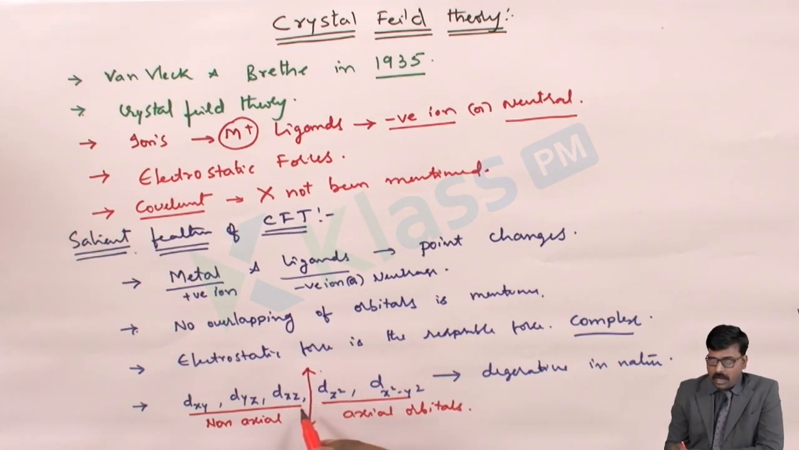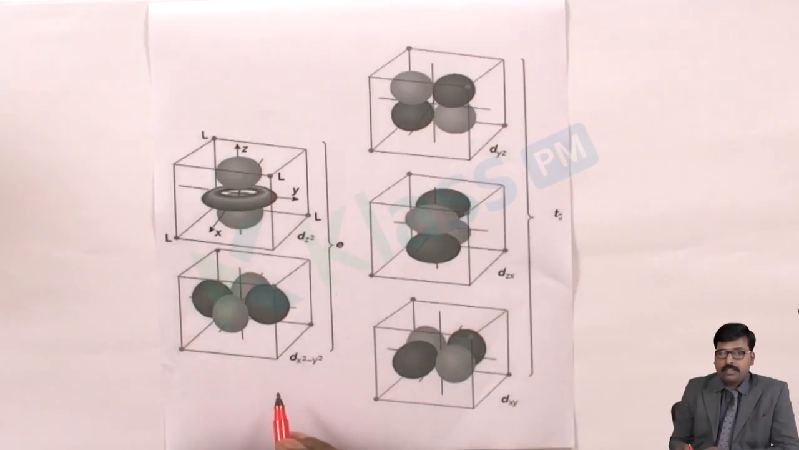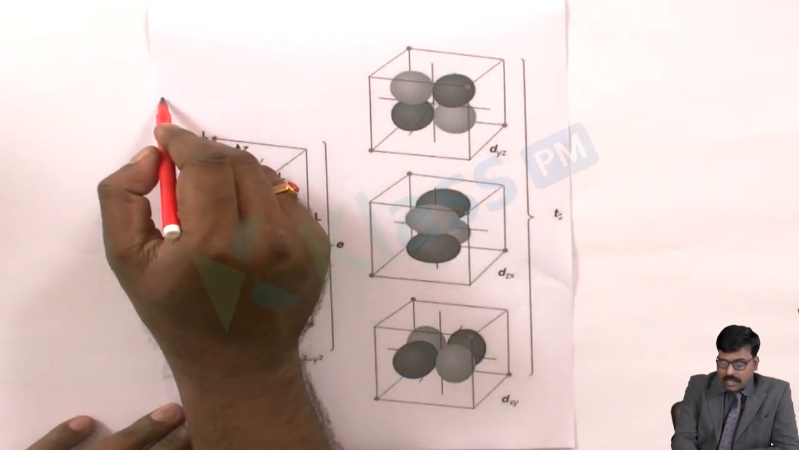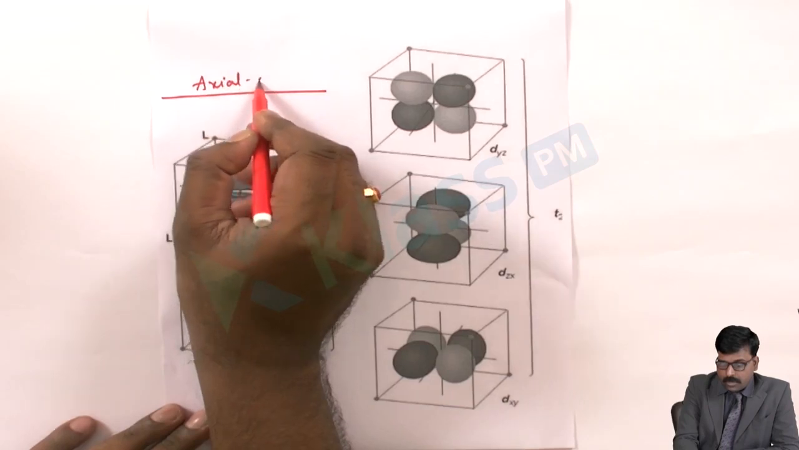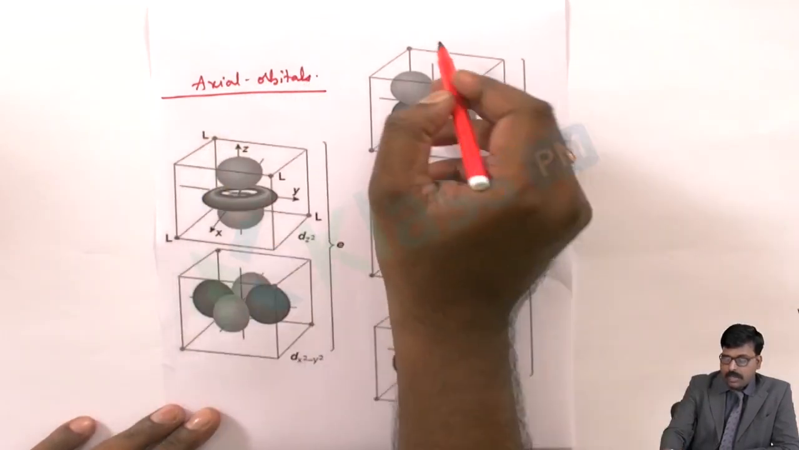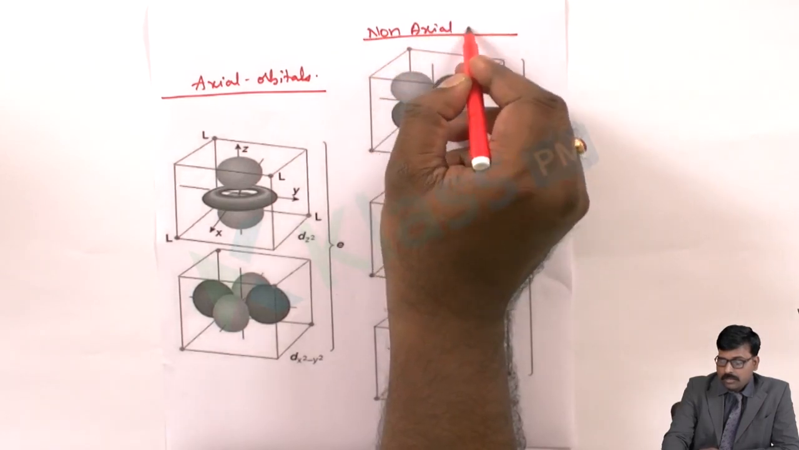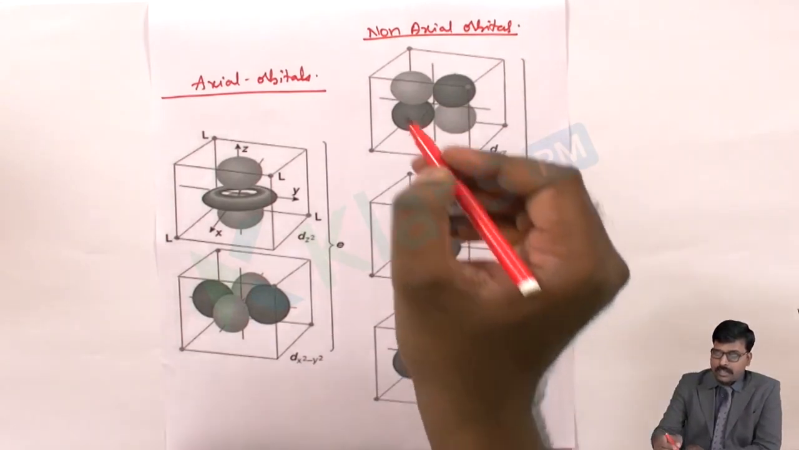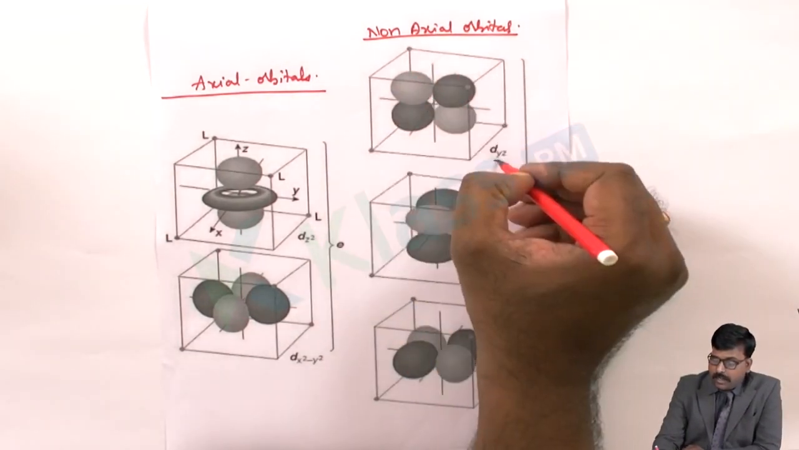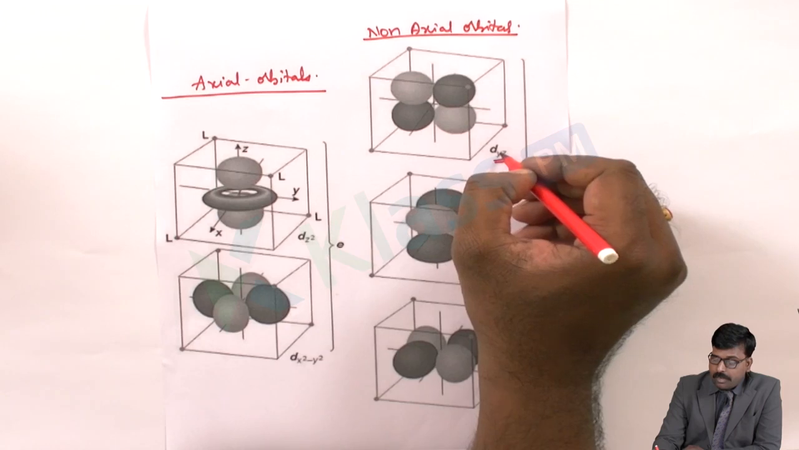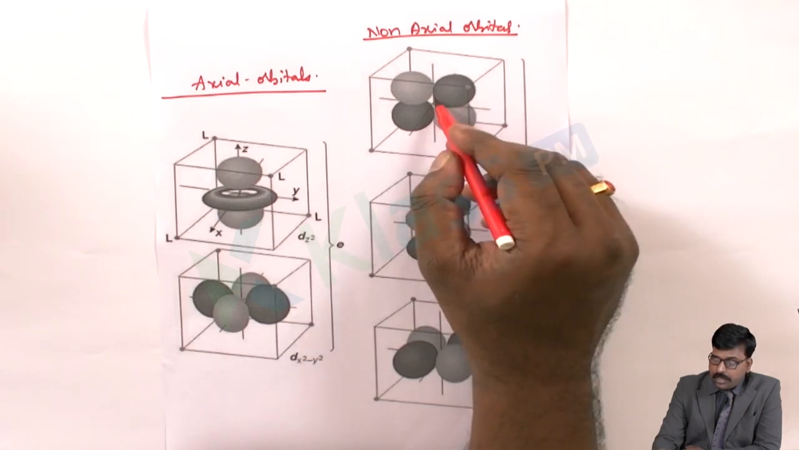To understand how this splitting happens, we have to know how these d orbitals are oriented in a cube. Let's see that. In this way, the d orbitals are oriented in a cube. These are the axial orbitals and these are the non-axial orbitals. You can see this is a cube and dyz is oriented in this way.